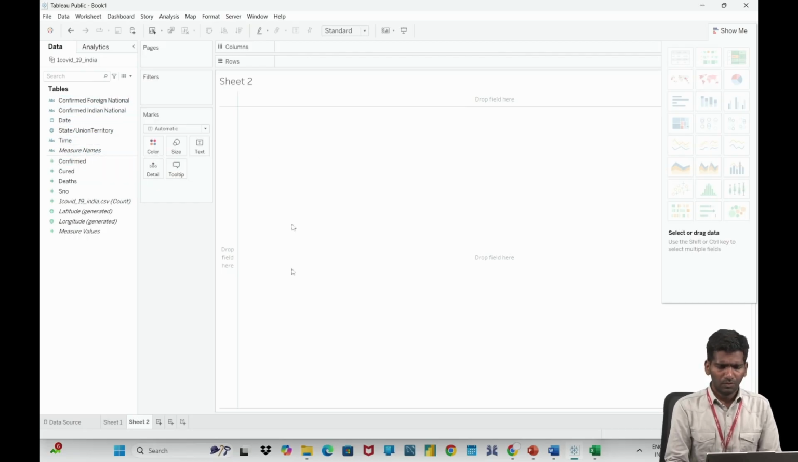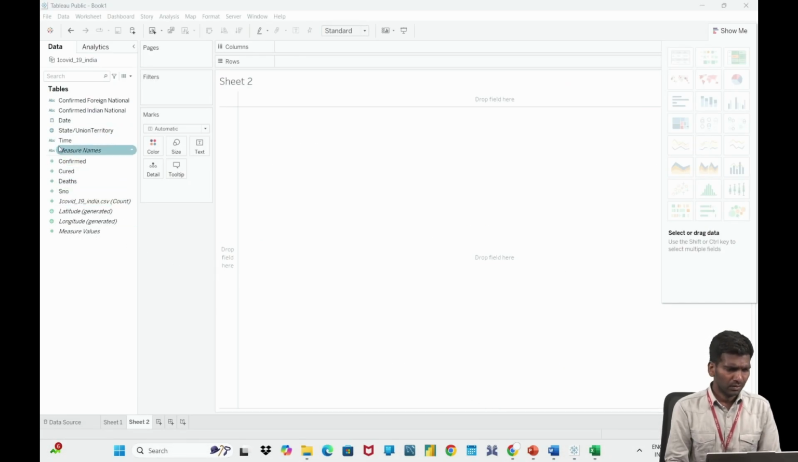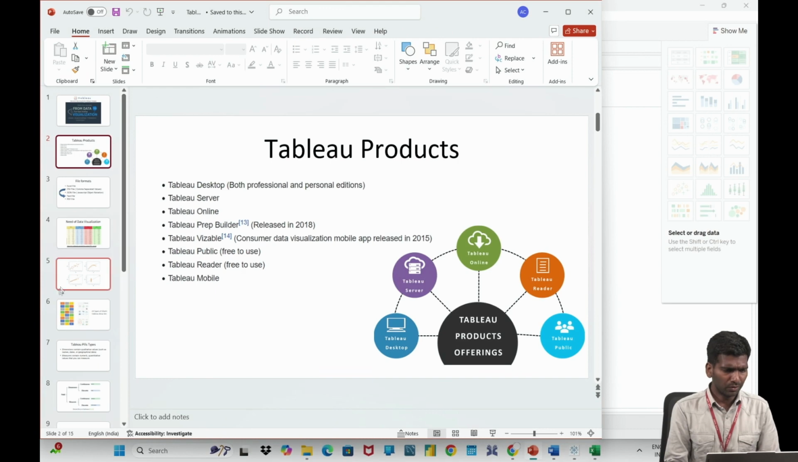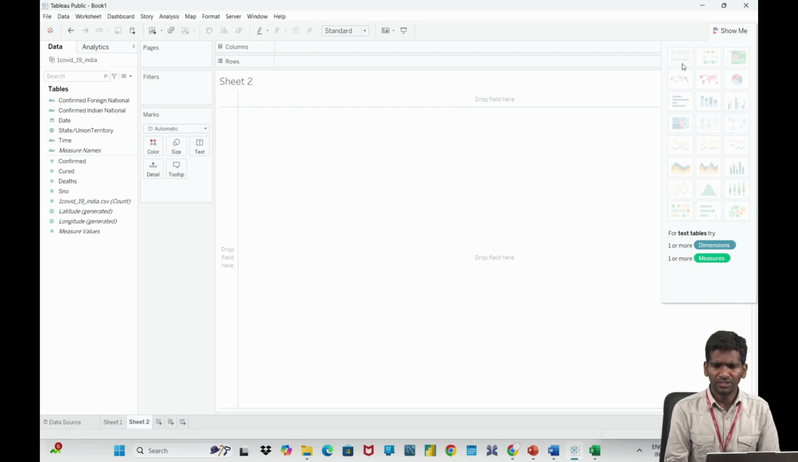So I have now just opened Tableau Public and imported the data set. Next, let us talk about the different charts and pill types. What are pill types and what are the different charts? For which chart, what are the required things? As I mentioned, there are 24 charts that can be plotted, right? You can see those 24 charts here, and what requirements we need for plotting each chart.